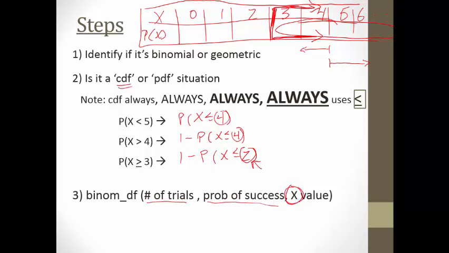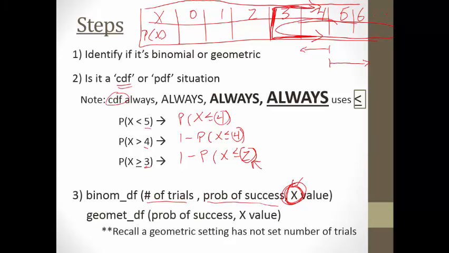Again, this is why setting up here, right, the original X isn't actually what we ended up using, except in one particular case. We got to think, what is it we need, especially with CDF, so that we put the right number in right here. And then for geometric, it's just the probability of success and your X value. Again, that's why thinking through this situation, CDF always using less than or equal to, it's important that we set up the right probability statement.